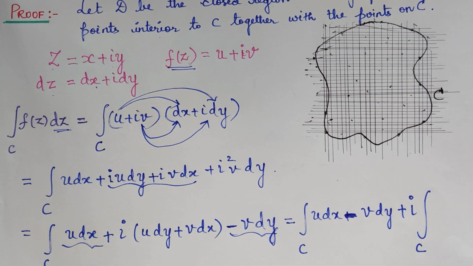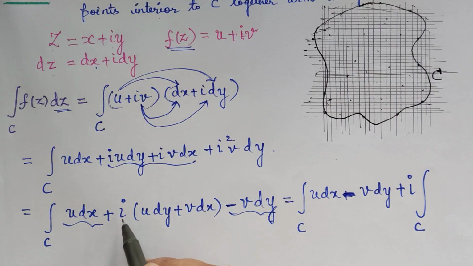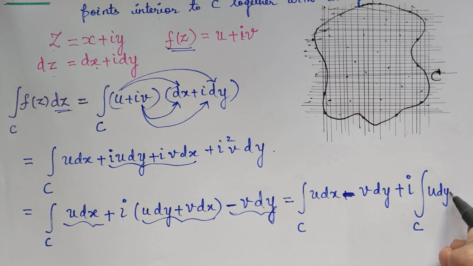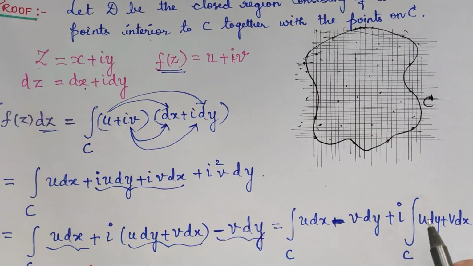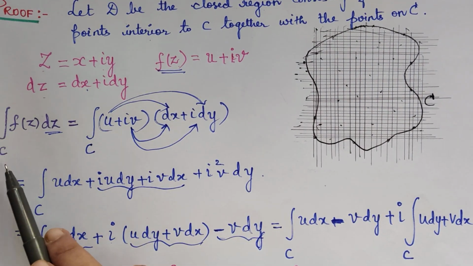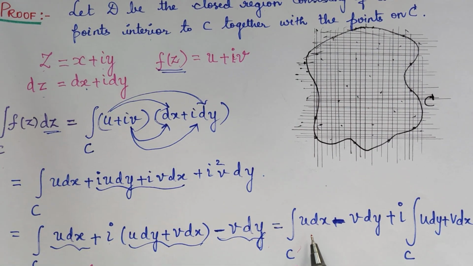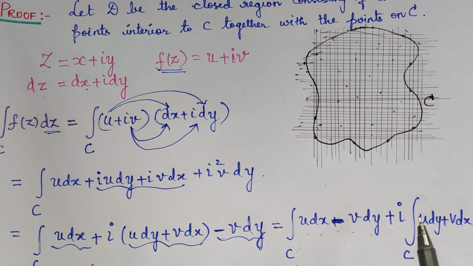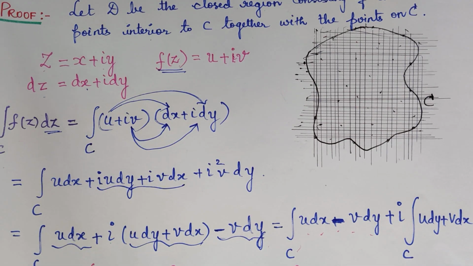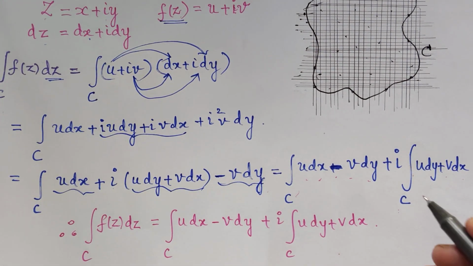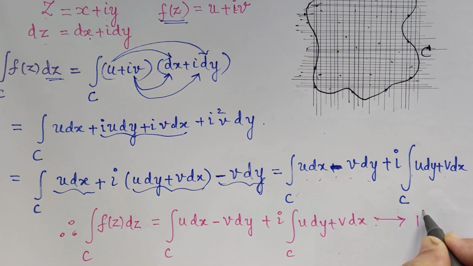We are in fact separating the integrals. So therefore the integral over C of f of z dz is equal to the integral over C of u dx minus v dy plus i multiplied with the integral over C of u dy plus v dx. Let me mark this as equation 1.